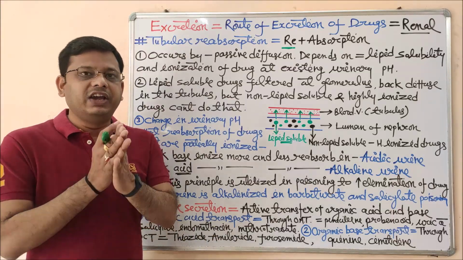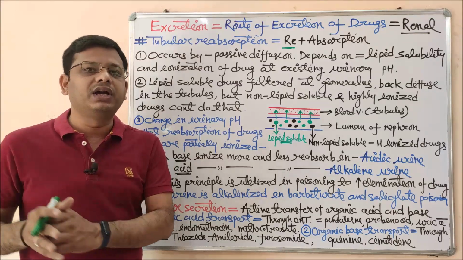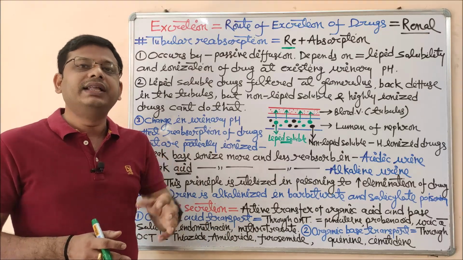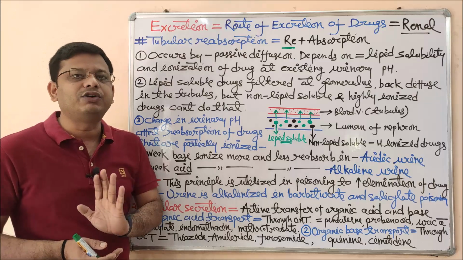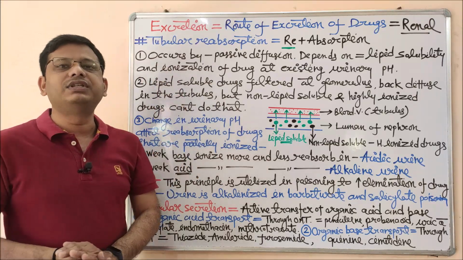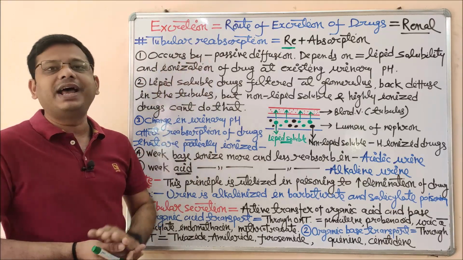formation of urine. If the reabsorption is taking place in a large amount, the volume of urine will be controlled. So if you want to reduce the reabsorption as a diuretic effect, then most of the drugs should affect this process of reabsorption. So this was a basic introduction regarding tubular reabsorption. Now what are the basic points which may govern the process of reabsorption? These occur by passive diffusion.